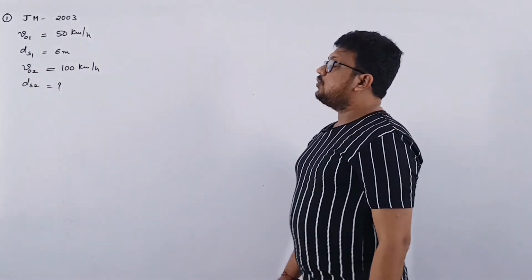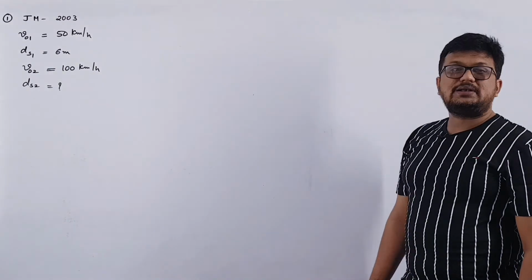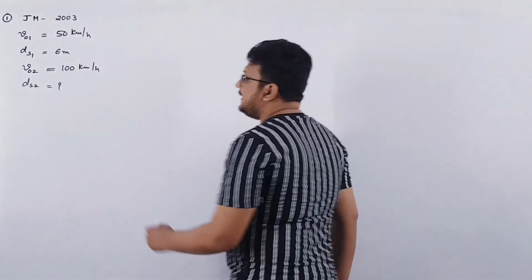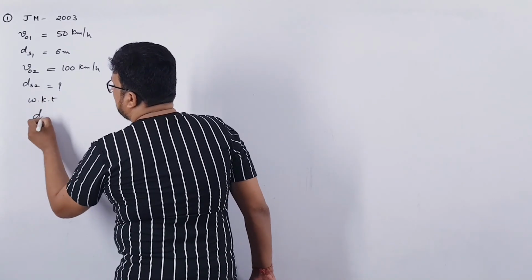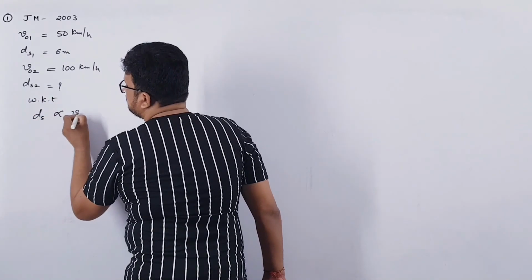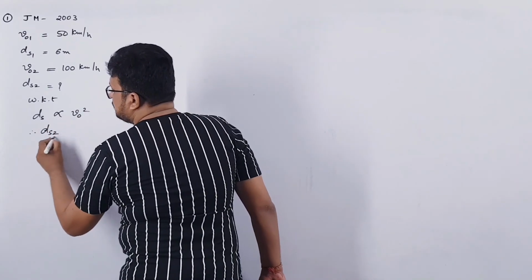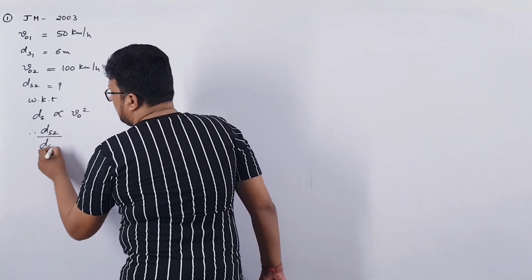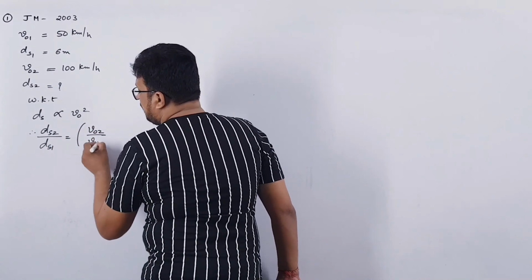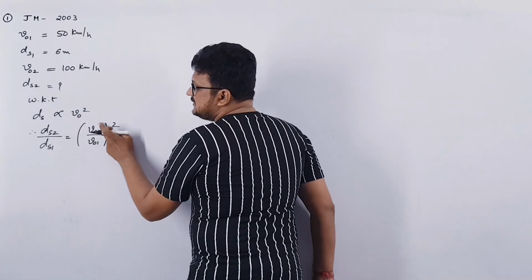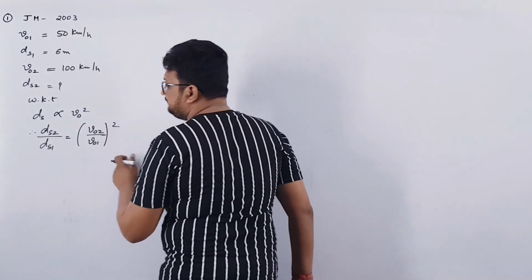Look, here we are going to take a ratio. If you do not convert units, it will do. We have already solved this kind of MCQ. We know that stopping distance is directly proportional to the square of initial velocity. So stopping distance 2 over stopping distance 1 will be V02 over V01 whole square. This is kilometer per hour and this is kilometer per hour, so in the ratio it will cancel out.